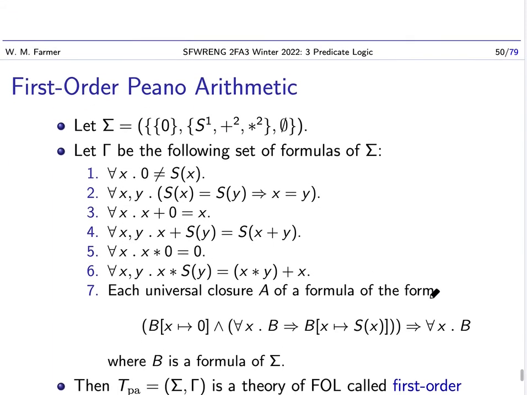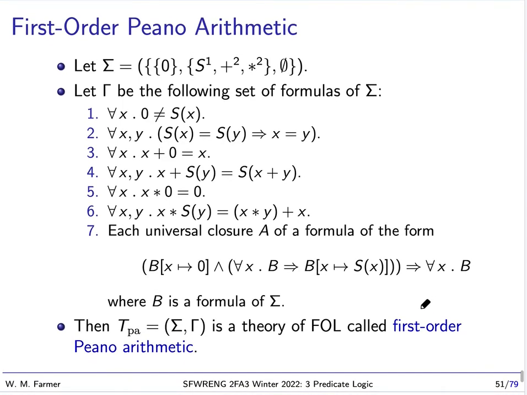Okay. Now we're going to look at a different kind of theory. Remember when we looked at the theory of strict partial orders and the theories of monoids, those theories had a lot of different models, different kinds of models. In the first case, different kinds of strict partial orders. In the second case, different kinds of monoids.